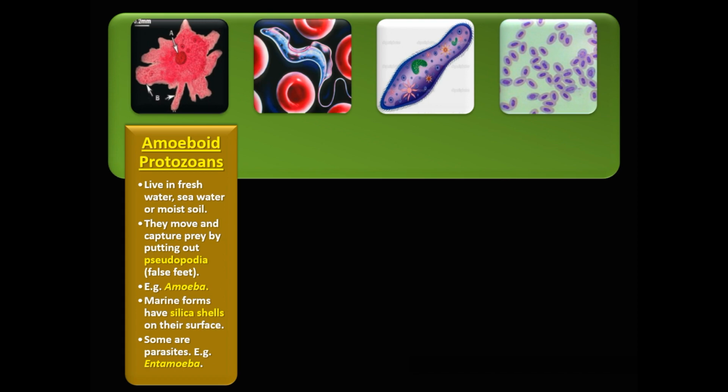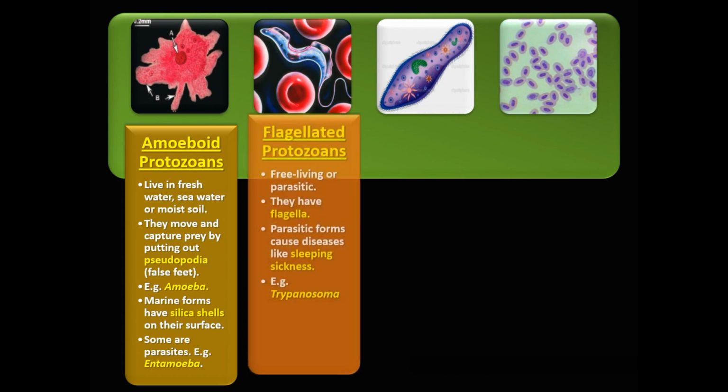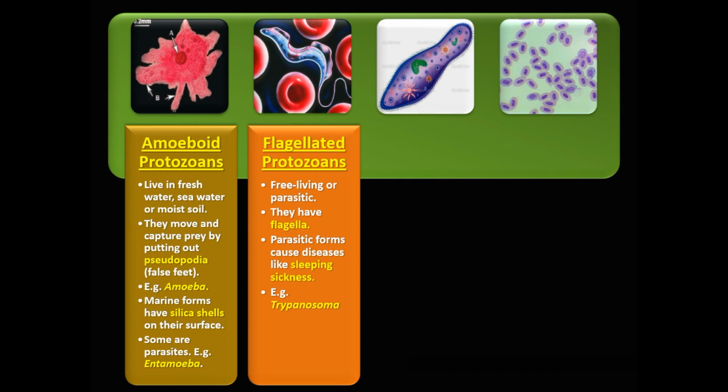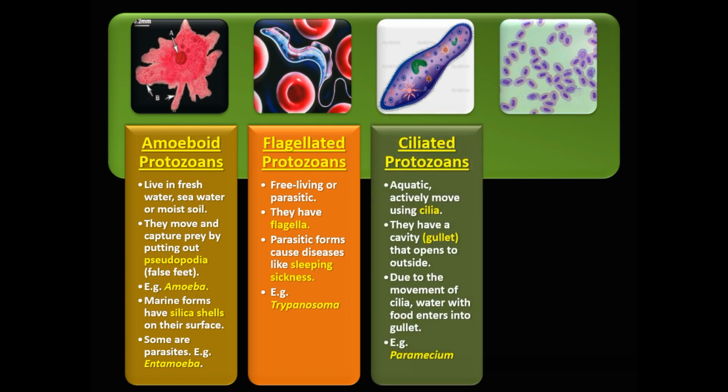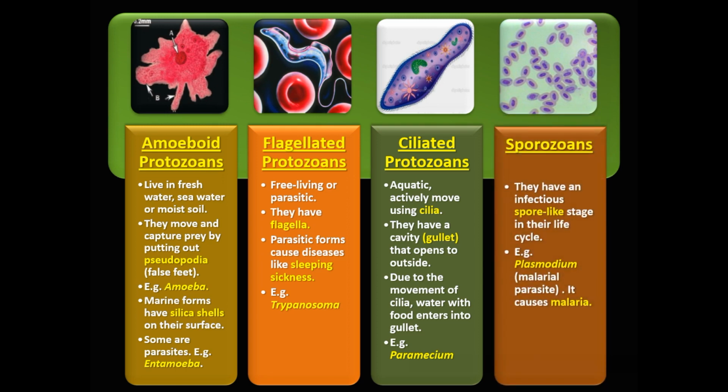Flagellated protozoans are free-living or parasitic. They have flagella. Parasitic forms cause diseases like sleeping sickness. Example, Trypanosoma. Ciliated protozoans are aquatic and actively move using cilia. They have a cavity, the gullet, that opens to the outside. Due to the movement of cilia, water with food enters into the gullet. Example, Paramecium.